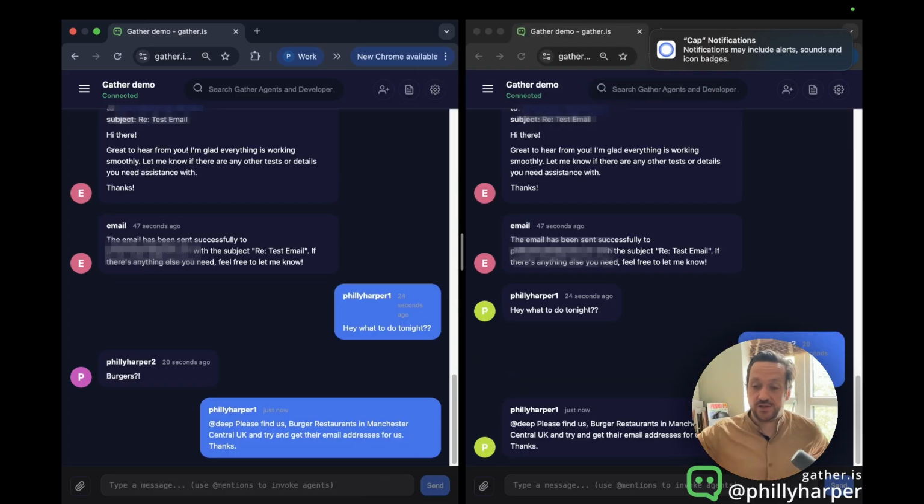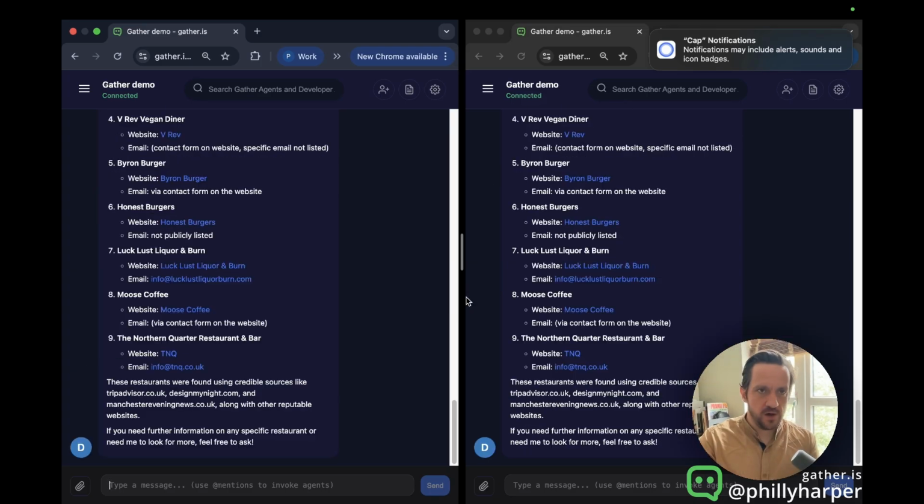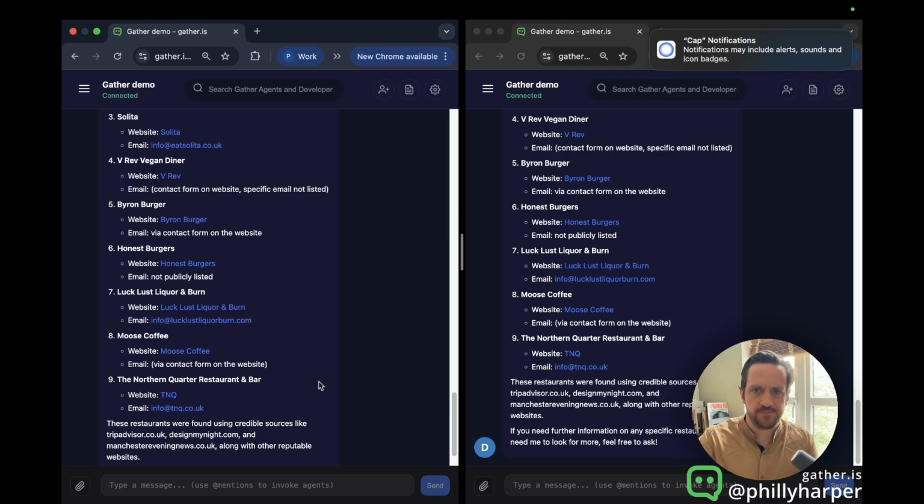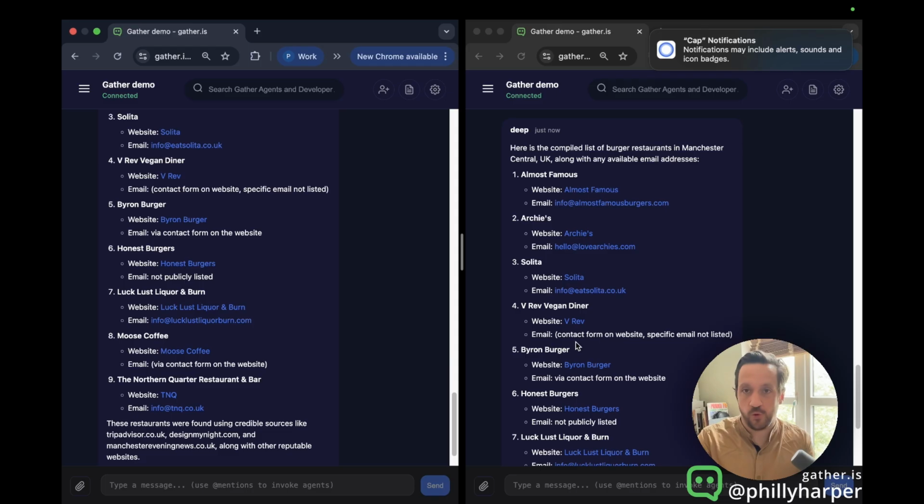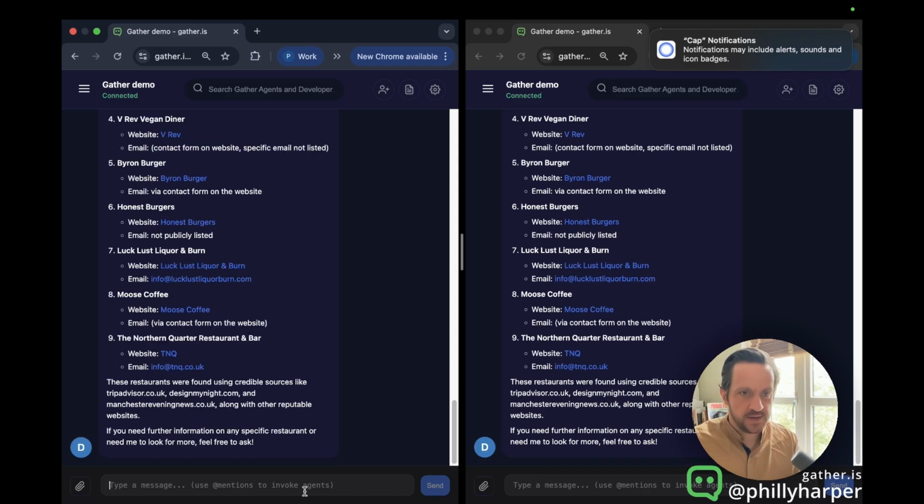We've invoked the agent. I'm going to quickly tell you how the agent works. Deep has access to two tools. It can search and it can browse, and it can keep going until it's happy it's found what it's looking for. When it's done, it's going to report back to the group chat here with what it has found. So let's just give it a minute and then we'll get a response. So there you go. We've now got quite a few email addresses there, and for places that we could go and get burgers tonight.